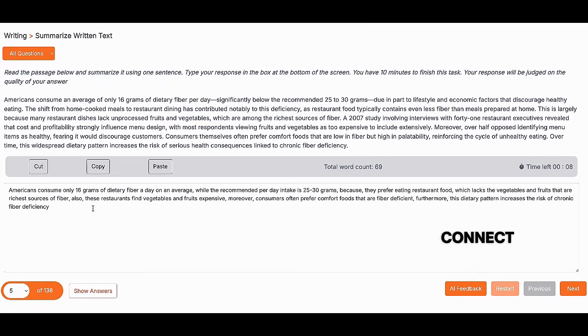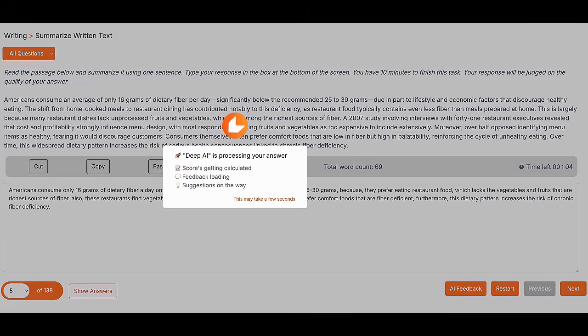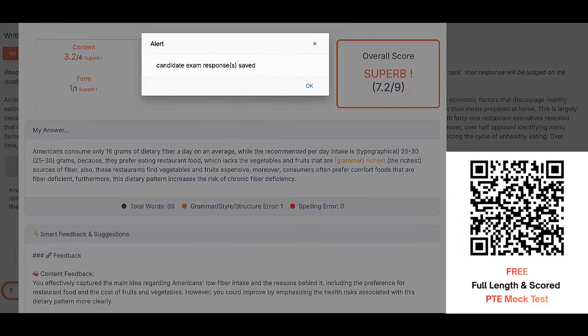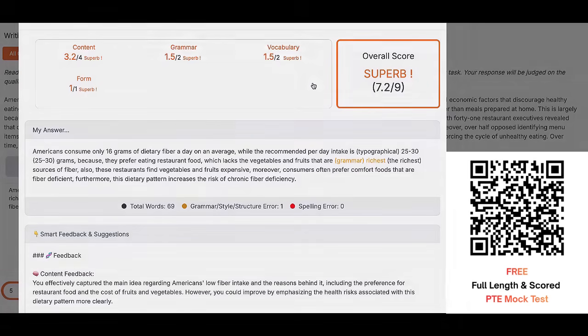Okay, so then let's submit this. So 69 words, which is legitimate. 69 is legitimate. 75 is the limit. We have written, I think, 7.2. So this 7.2, it's not a bad score because our application is slightly stricter than the real PTE. So our content score of 3.2 on the scale of 4. So 3.2 is still decent.